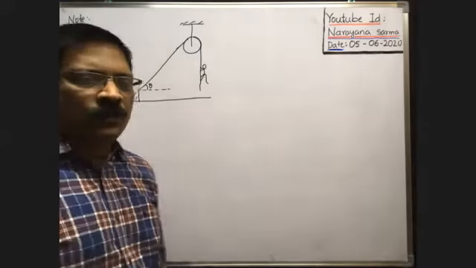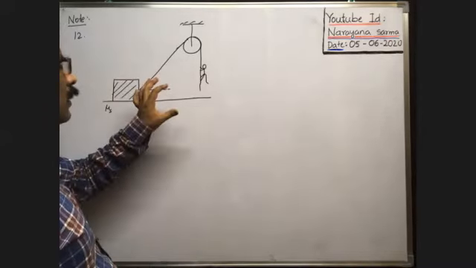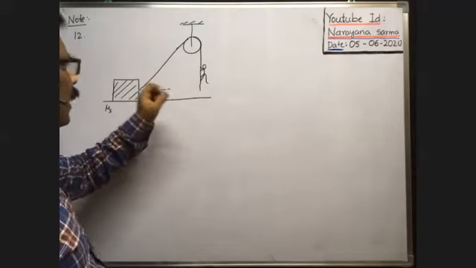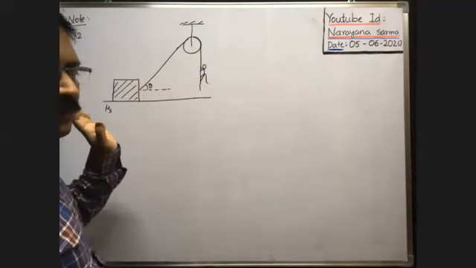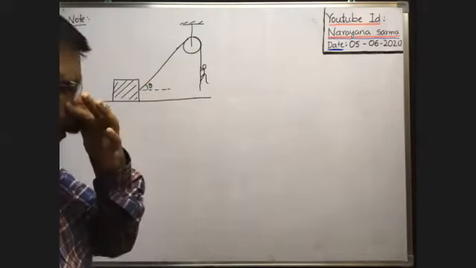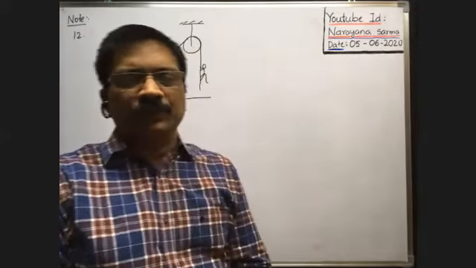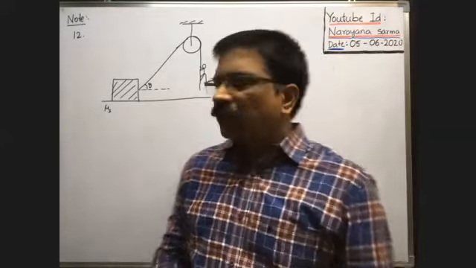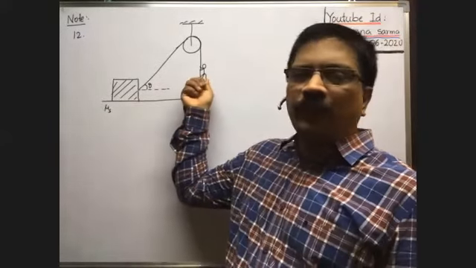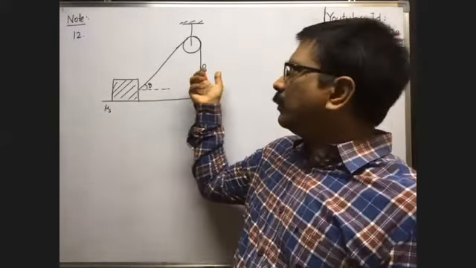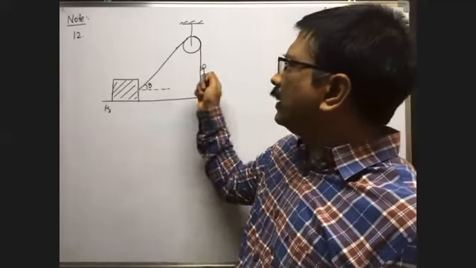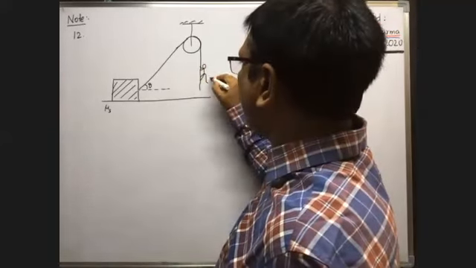Then what happens? The monkey wants to move this block. What does the monkey have to do? Tell me. Whenever the monkey holds the rope, the weight of the monkey acts vertically downwards.